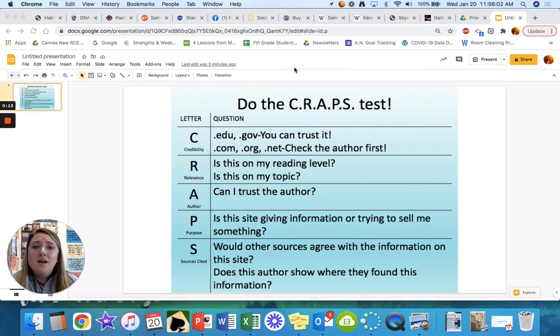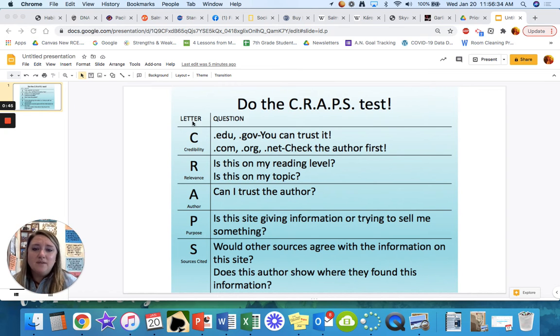Basically, when you look to find sources to back up your information, like you're on Google and you're typing in, you're trying to find a website maybe to use for a quote or a paraphrase in your writing, you have to make sure you can trust the source. When you just type something into Google and you find a ton of different websites that you could possibly use, some of those websites are going to be great and some of them are not so great. For any website you use, you need to put it through a test called the CRAPS test.